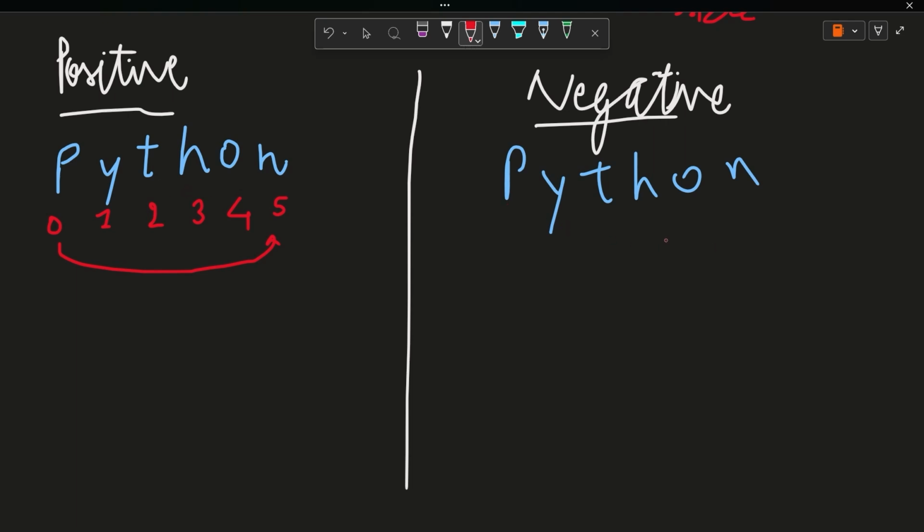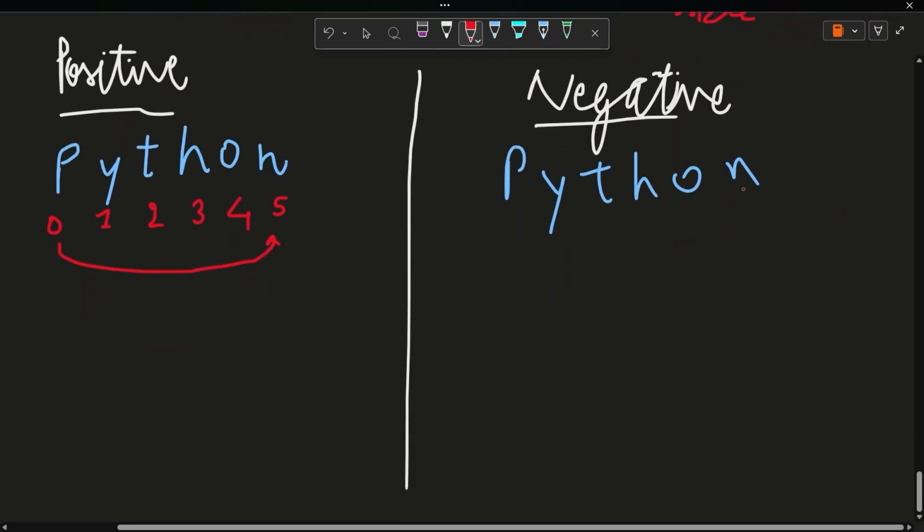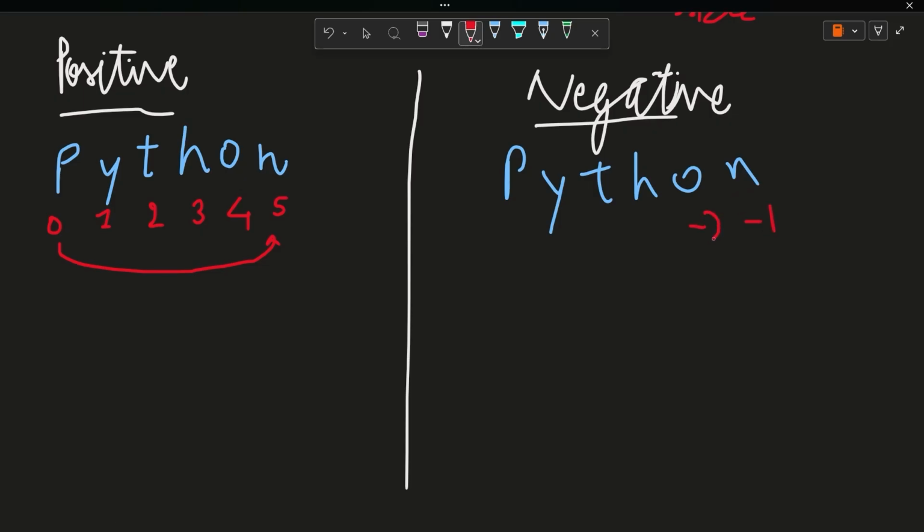So what is happening in negative index? We know that in the negative index, the indexing starts from -1 on the right side. So it will start from the last element, -1. It will go like -1, -2, -3, -4, -5, and -6. It will be increasing negatively.